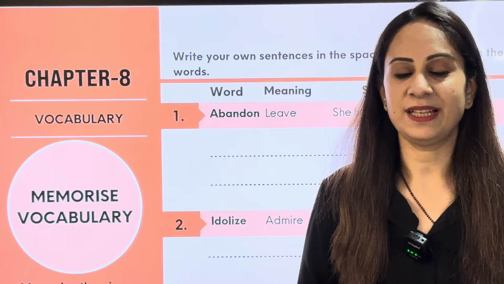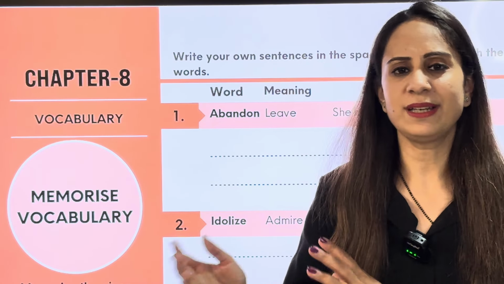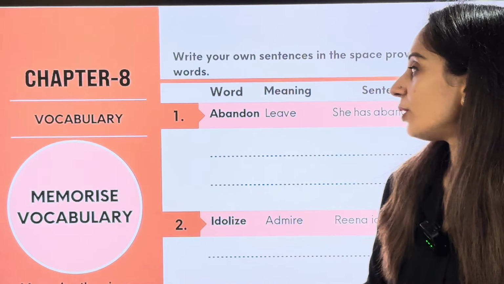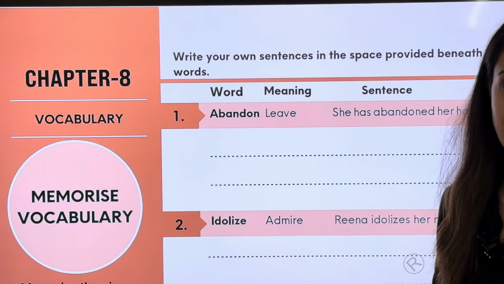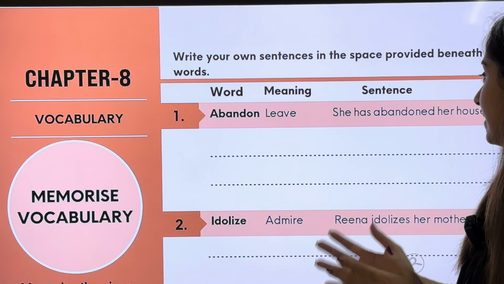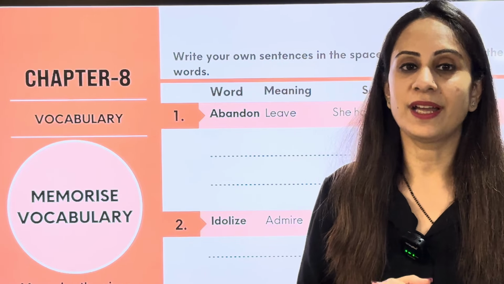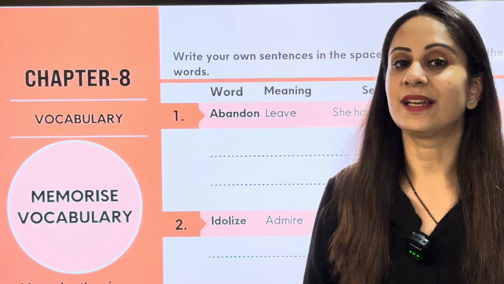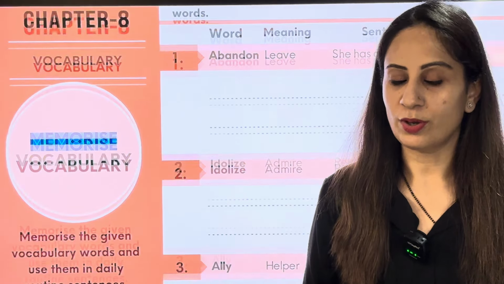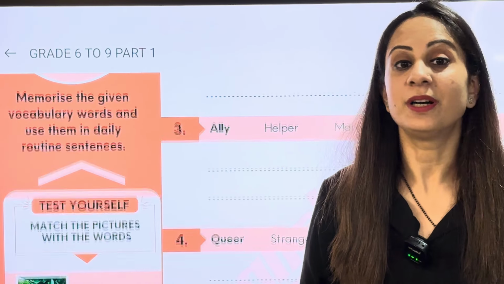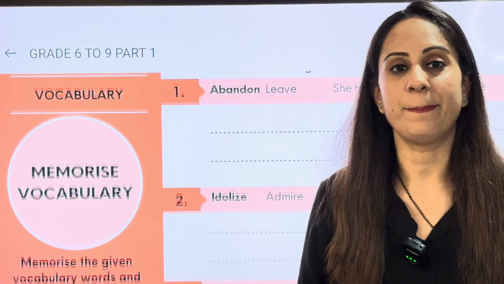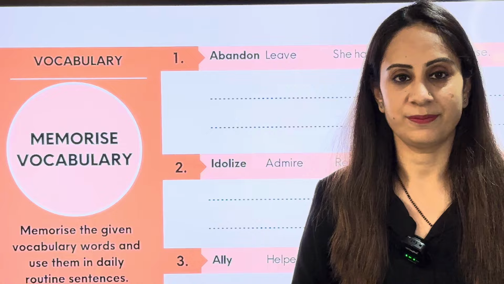So abandon means to leave something which is generally permanent in nature. So let's also see another sentence. She has abandoned her house. Now I want you to think of another sentence that you can write here, and I'm sure that everybody will be able to frame a good sentence on the word abandon, which is to leave.